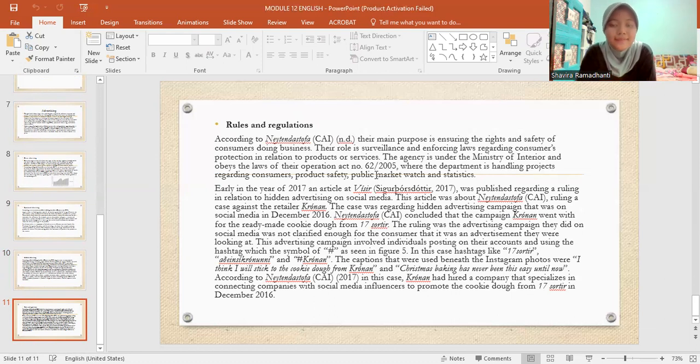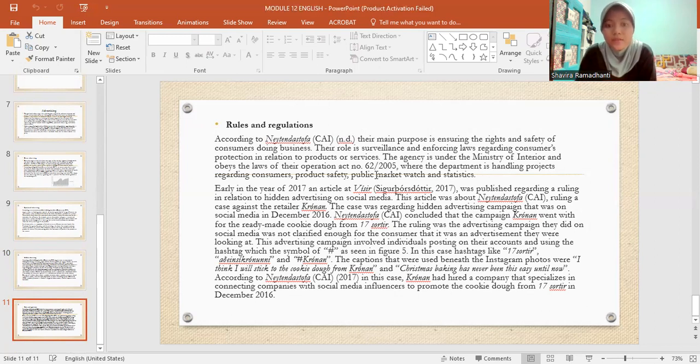Rules and regulations. According to Neytendastofa, their main purpose is ensuring the rights and safety of consumers doing business. Their role is surveillance and enforcing law regarding consumer protection in relation to products or services. The agency is under the Ministry of Interior and obeys the laws of their Operation Act number 62/2005, where the department is handling projects regarding consumer product safety, public market watch, and statistics.